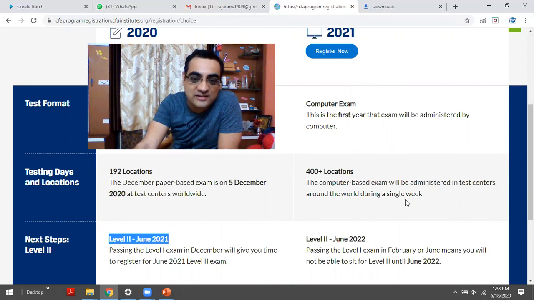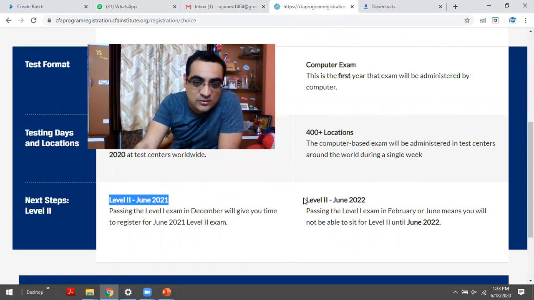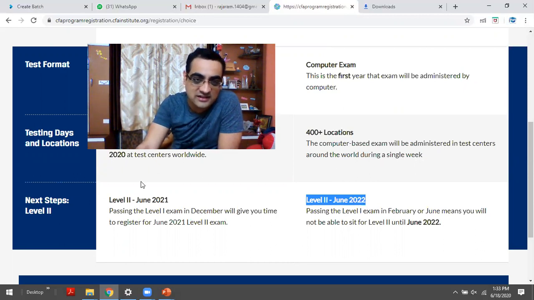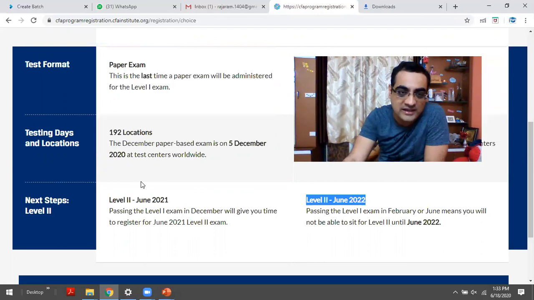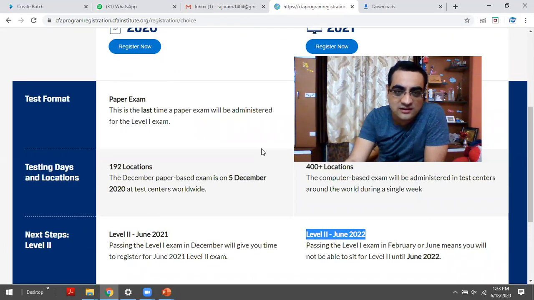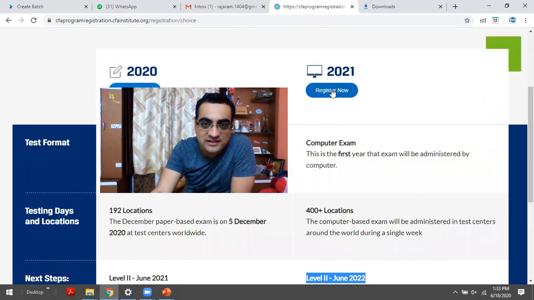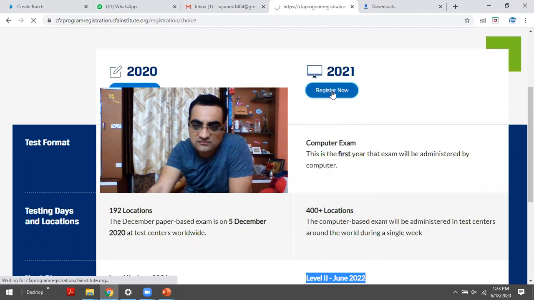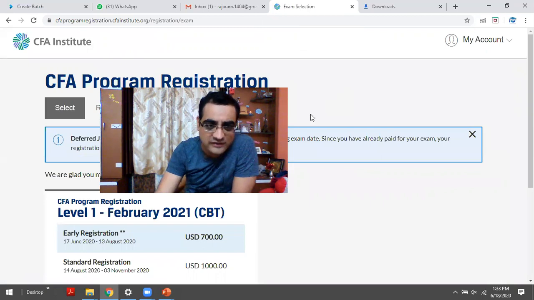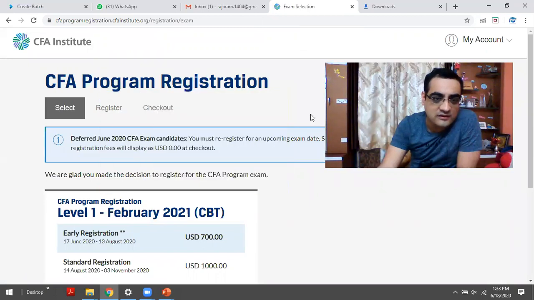400 locations instead of 192. And level 2 would unfortunately be in June 22. So that's a delay of a year. That's the reason I'm saying if you want to take level 2 June 21, it is necessary that you take level 1 in December 20. All right. So which one shall I do? I'll go for, let's say, 2021. Same way, even if I had clicked that, it would have been the same kind of window. So I'm going to go for level 1 February 21.